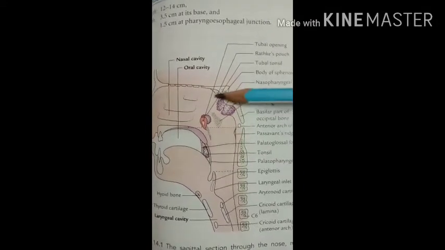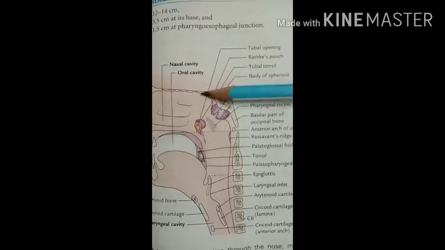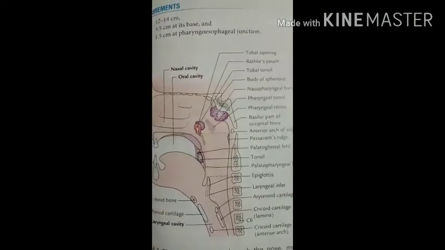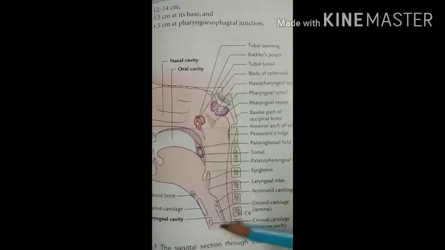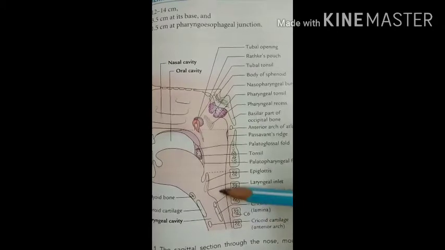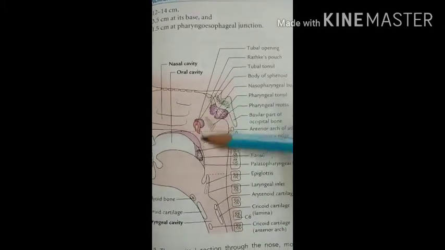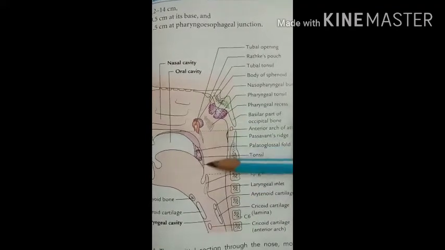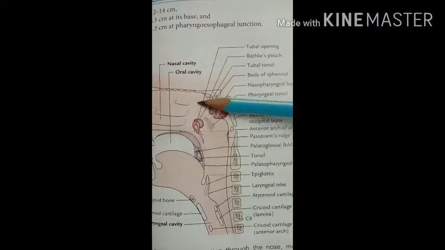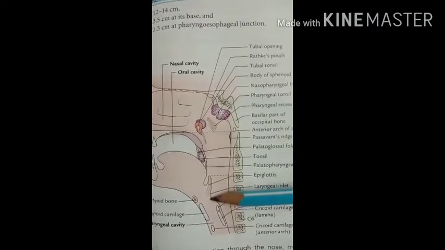Superiorly it is related with the base of skull. This is the inferior surface of the base of skull. Then inferiorly, it is continuous as the oesophagus. So here it continues as the oesophagus. Then the anterior wall is incomplete because of the openings: this is the nasal opening, this is the oral opening, and that is the larynx.